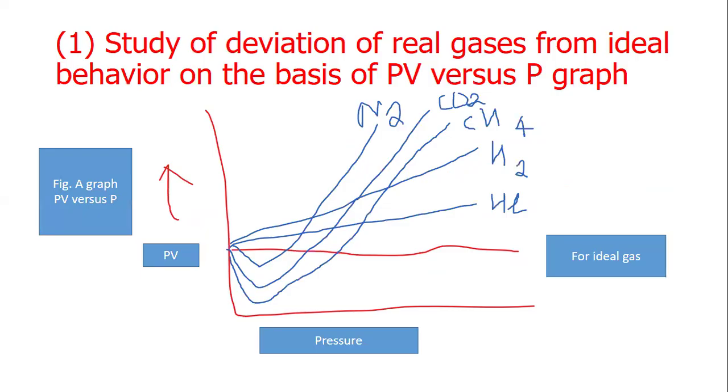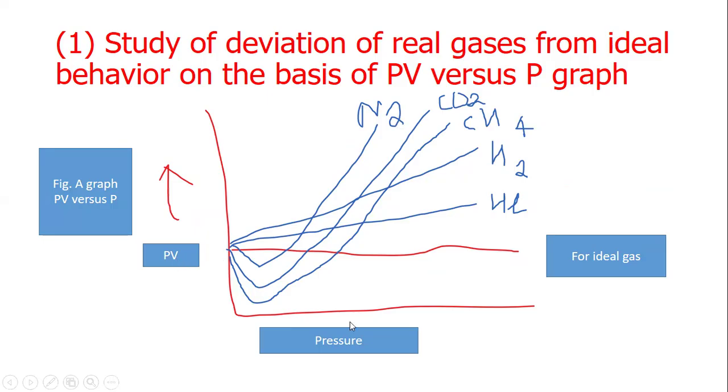Study of deviation of real gases from ideal behavior on the basis of the PV versus P graph. This graph shows the difference between ideal gases and real gases, for example, helium, hydrogen, methane, carbon dioxide, and nitrogen.